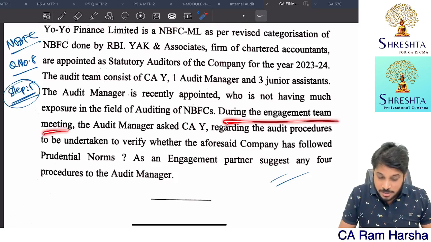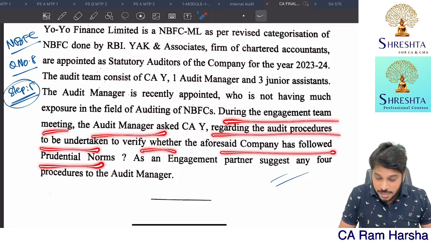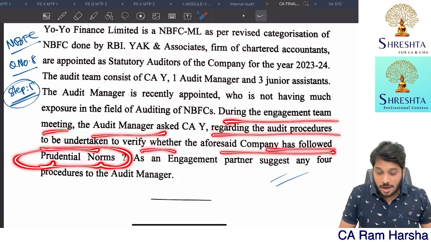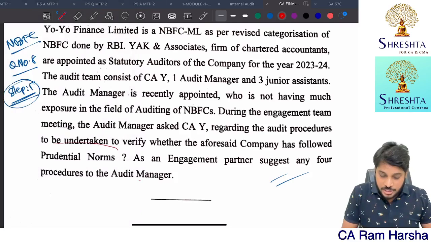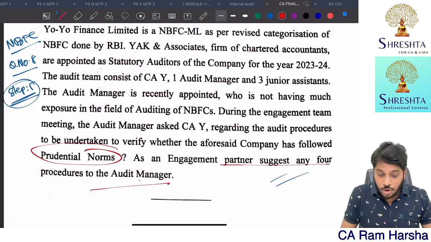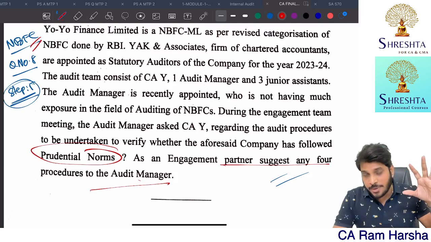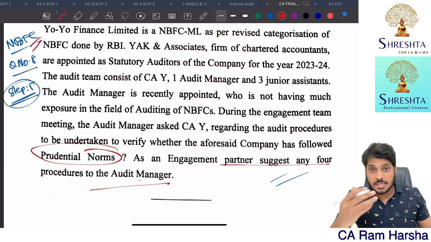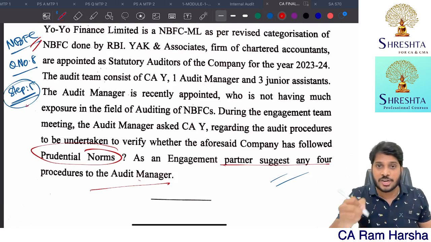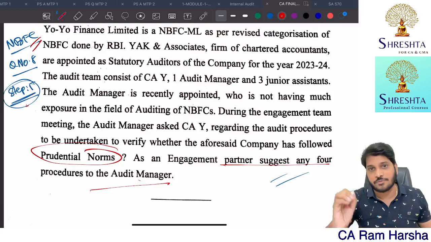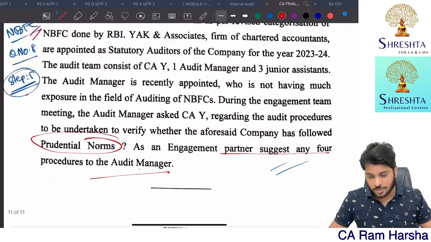During the engagement meeting, the audit manager asked regarding the audit process to be undertaken to verify that the aforesaid company has followed prudential norms. This is regarding NBFC audit. Whether the NBFC has followed prudential norms or not, how to do the audit. In NBFC audit, there is a topic called steps in doing NBFC audit. In that, one of the steps is talking about prudential norms verification. So that step you have to write. This is also a pretty straight question.